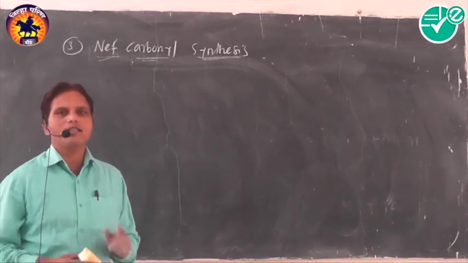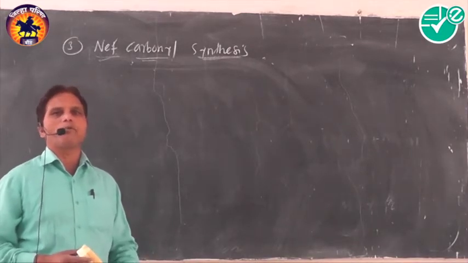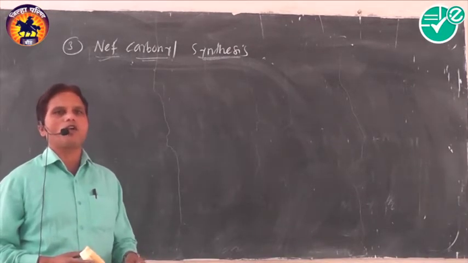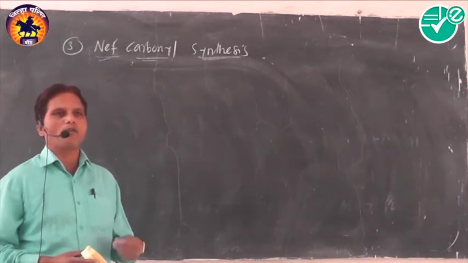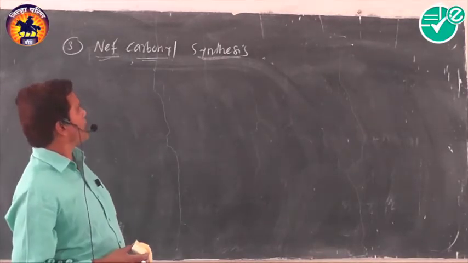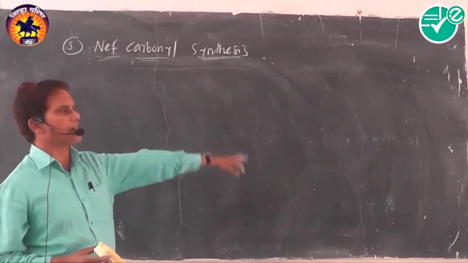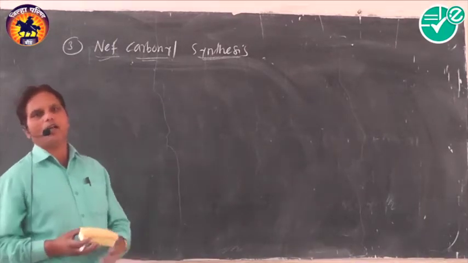The synthesis in which aldehydes and ketones are prepared by using the sodium salt of nitronic acid is called Nef carbonyl synthesis.